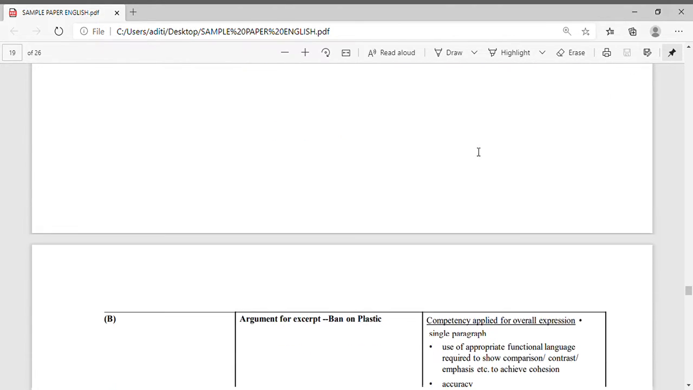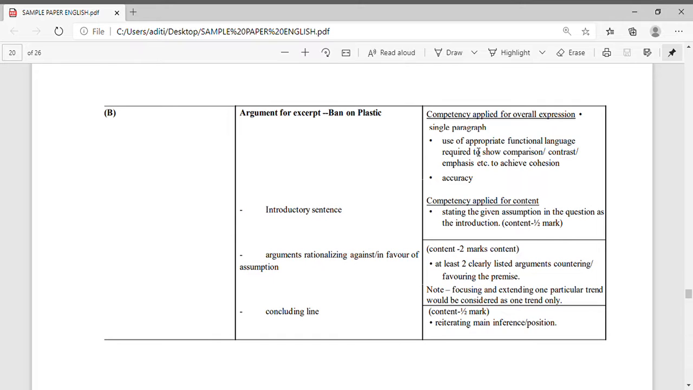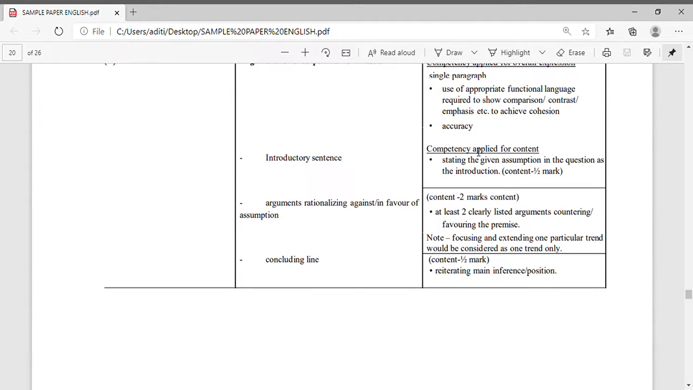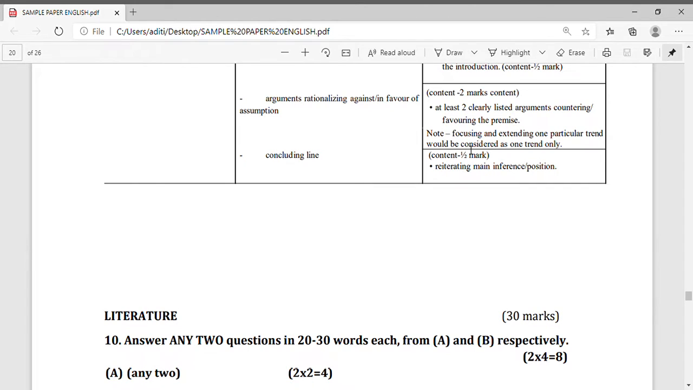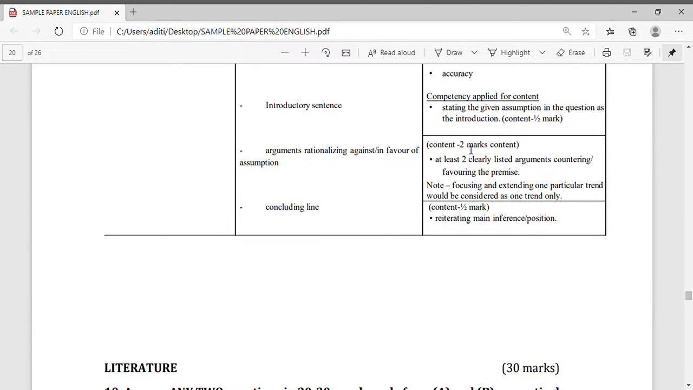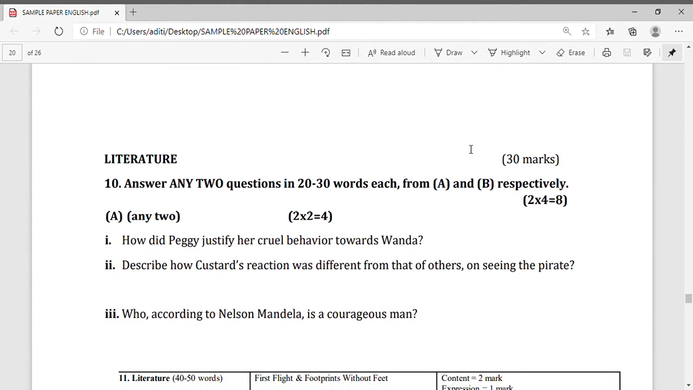Okay, now see, come to B. Argument for export ban on plastic. So, introduction again, then arguments for or against, or assumptions, you can write, then conclusion. That will also carry the same marks. Content 2 marks, and clarity will be 2 marks. Focusing on that, you can write. You can read this content, that is half marks. Now the writing portion is over.